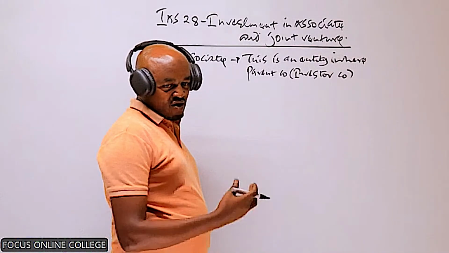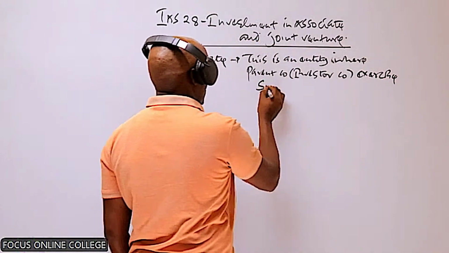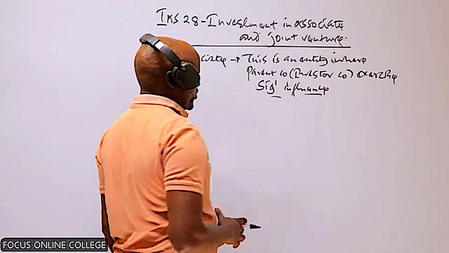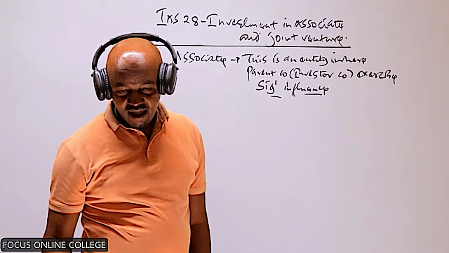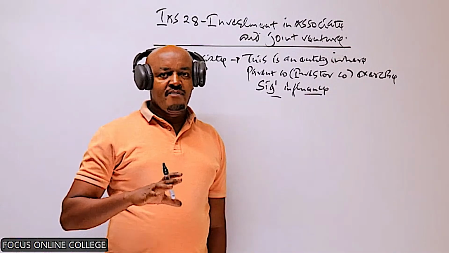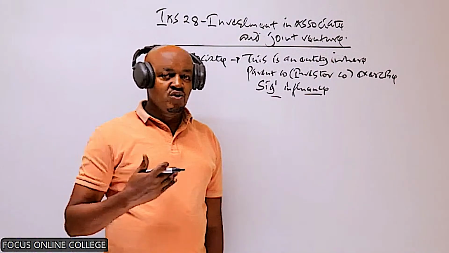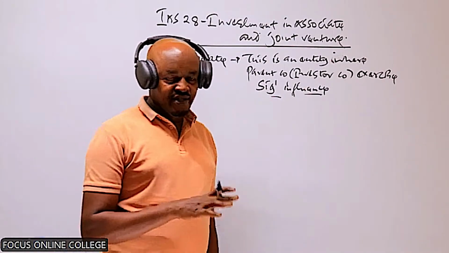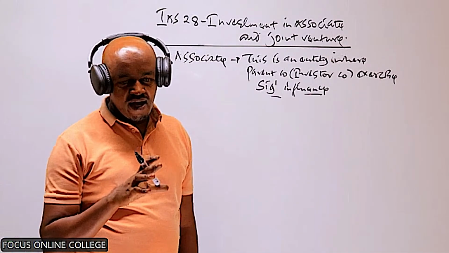The parent company or the investor company exercises something called significant influence. So when we talk about the parent company exercising significant influence, this basically means that the parent company is not in a position to control the operating and financial decisions made by the associate, or even to control its composition of the board of directors, but the parent company is able to influence the operating and financial decisions which will be made by the associate company.